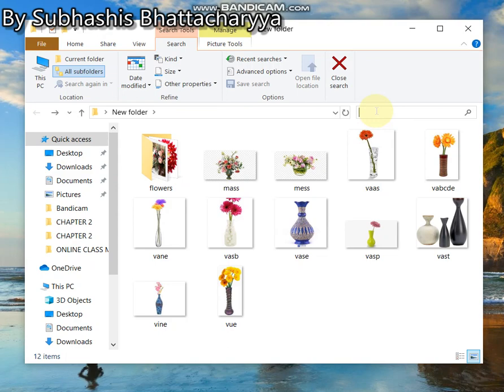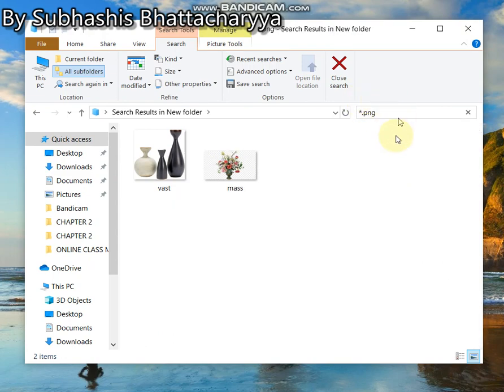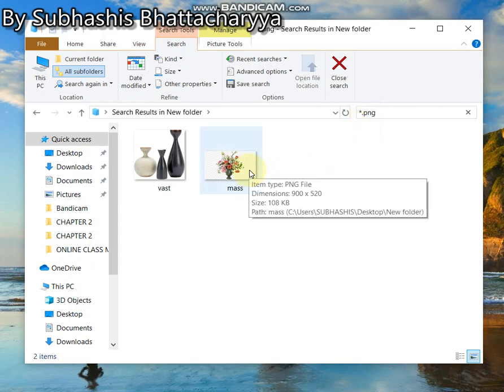Now you can display only those types of files you want. This can be done by using the asterisk followed by dot and the file type. Asterisk represents many characters, so any file name can be there. But I am not interested in the file name here. I am interested in the file type. So I write .png, and those files which have a file type PNG will be shown.